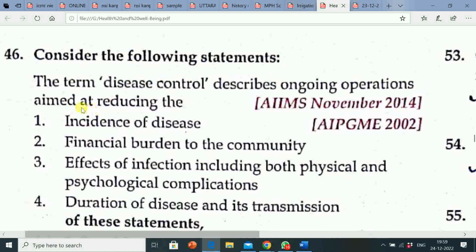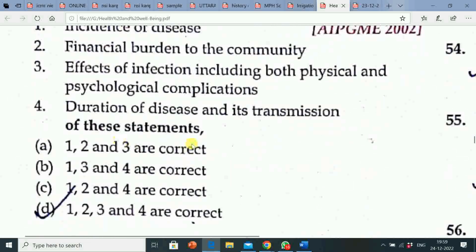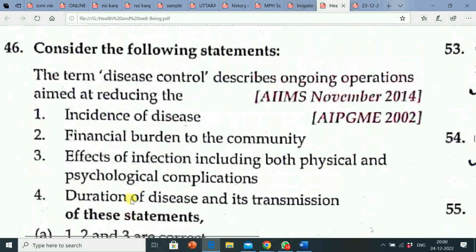Next question is, consider the following statement. The term disease control describes ongoing operations aimed at reducing the: first, incidence of disease; second, financial burden to the community; third, effects of infection including both physical and psychological complications; fourth, duration of disease and its transmission. Of these statements, options are: A, 1, 2 and 3 are correct; B, 1, 3 and 4 are correct; C, 1, 2 and 4 are correct; option D, 1, 2, 3 and 4 are correct. So all these options are correct.